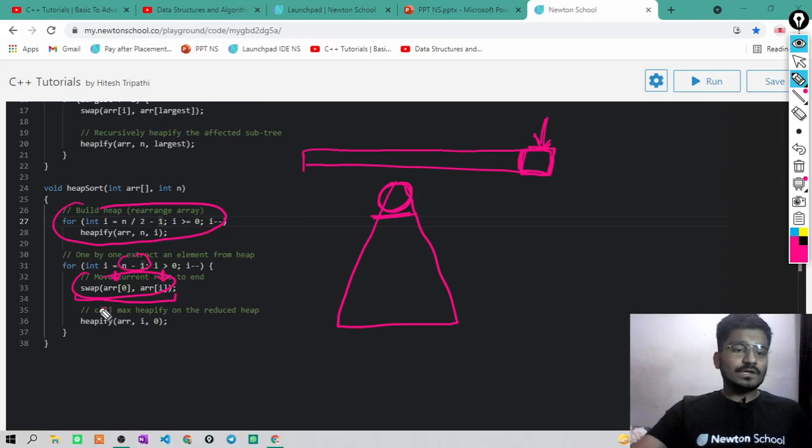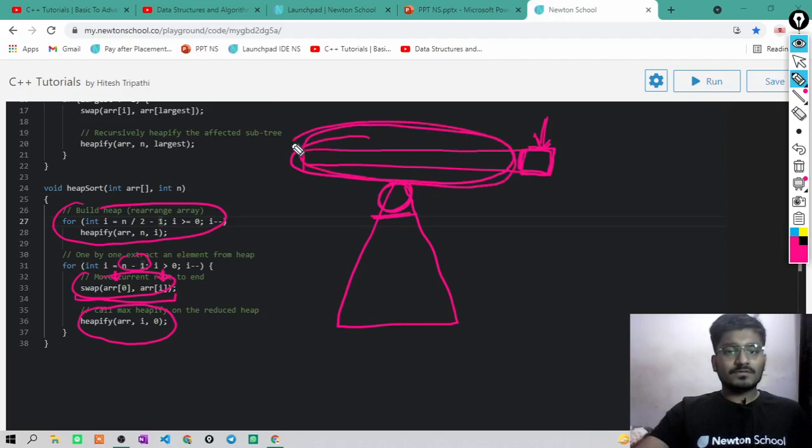And you will again call heapify for this much of the array, where the arguments we have passed are the array name, the size of the array, which will obviously be n minus 2, decreased by 1, which we are doing in our for loop, so it will be I, and our largest index we were taking was 0.